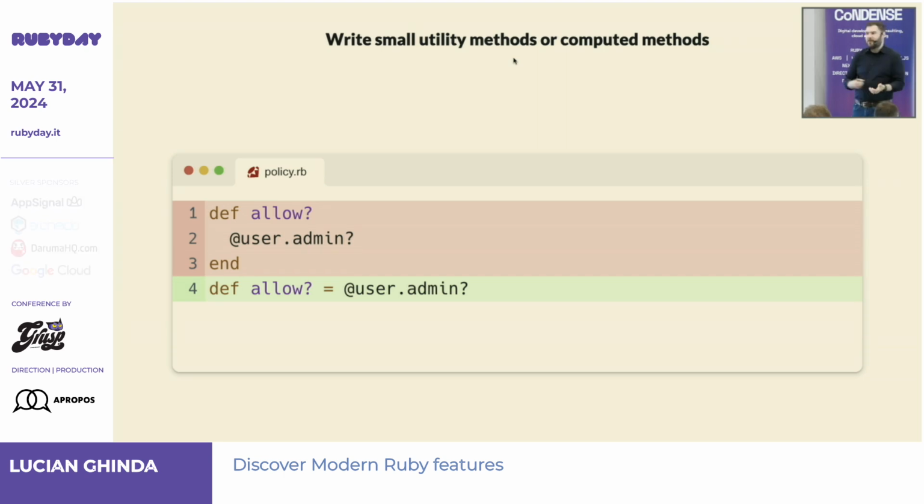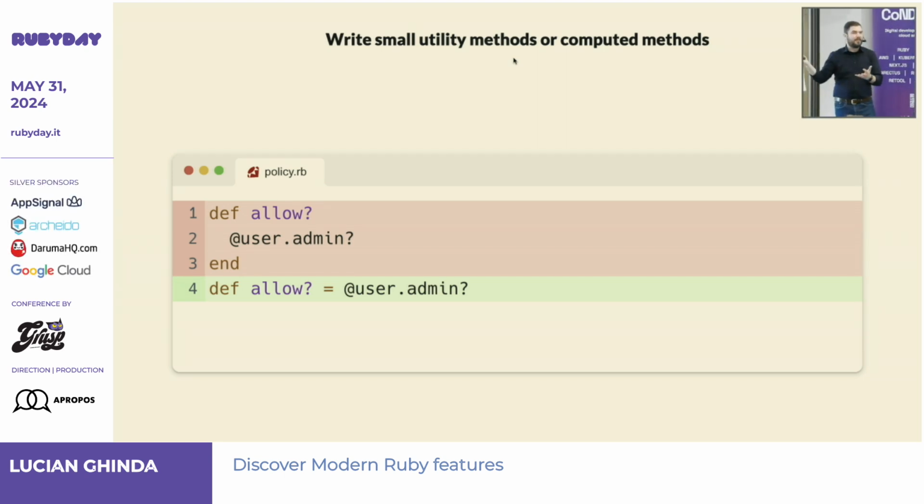So why use the endless method? Yeah, you can write small utility methods with it. Like this.